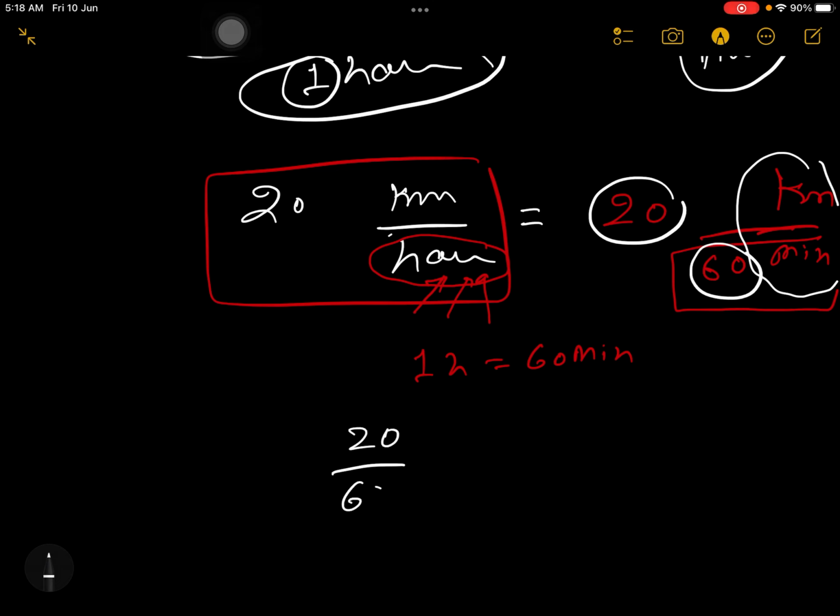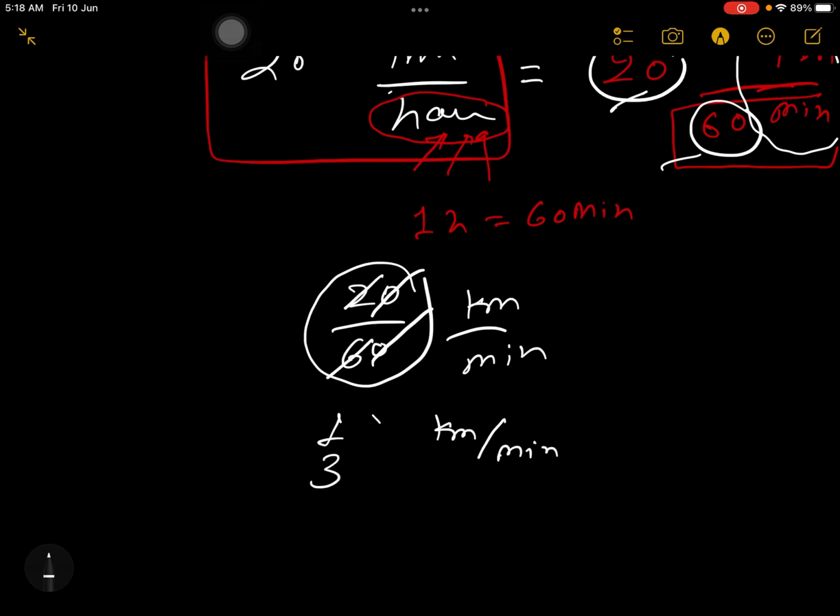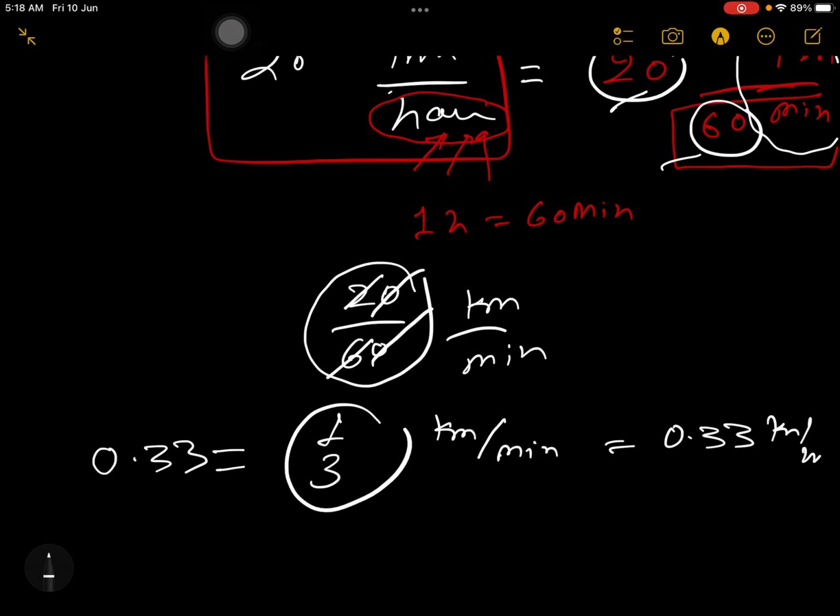So 20 by 60, if you solve, 0 0 cancel, 1 by 3, so 1 by 3 kilometer per minute. When you solve 1 by 3, you will get 0.33. So the total answer is 0.33 kilometer per minute.